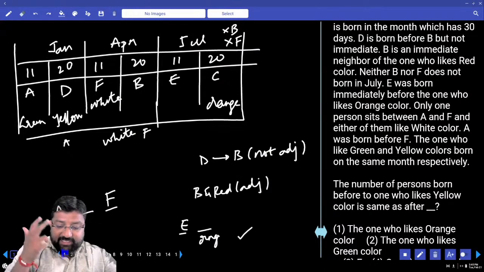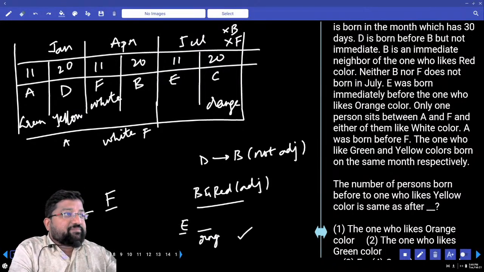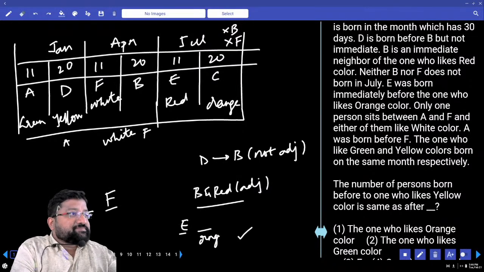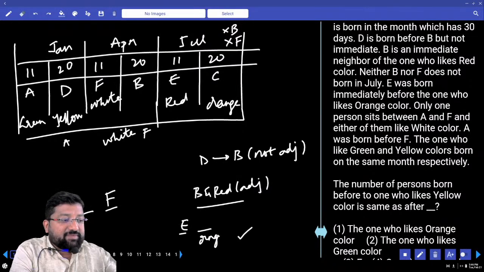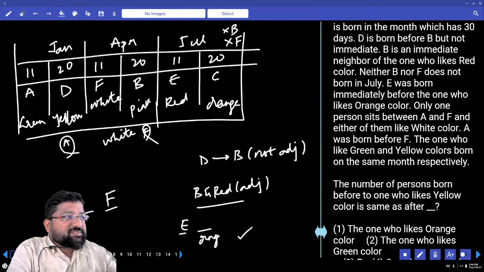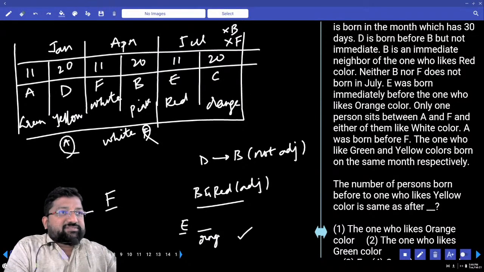Clear? And there are two colors left out, but I do have some information about B and red. B and red are in immediate places. There's one color left out. What is that one color? Please check it and tell me. Pink. Pink is left, right? So B has to be pink. So no need to check this. In the first case itself, we got the answer. Understood?